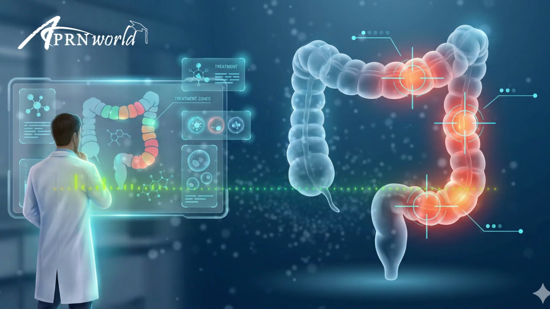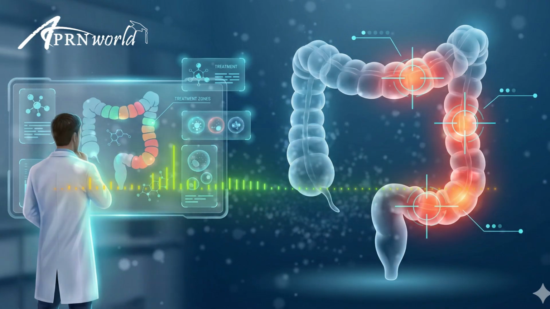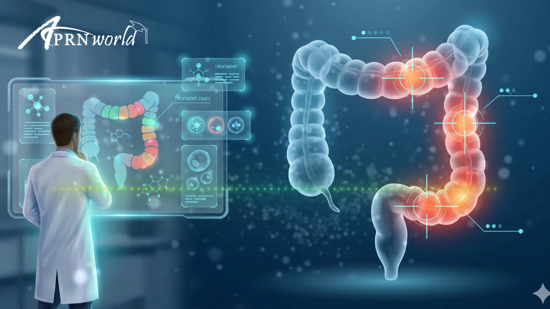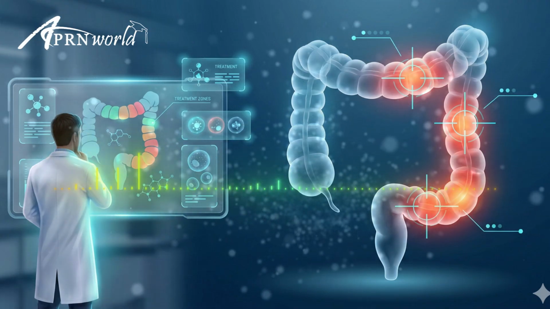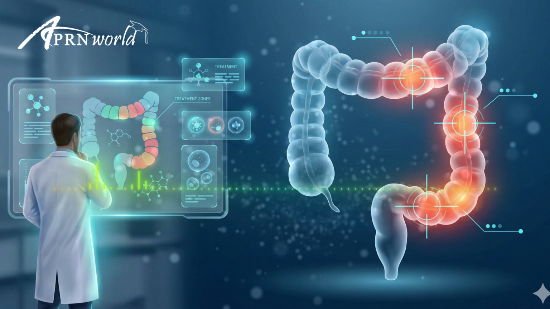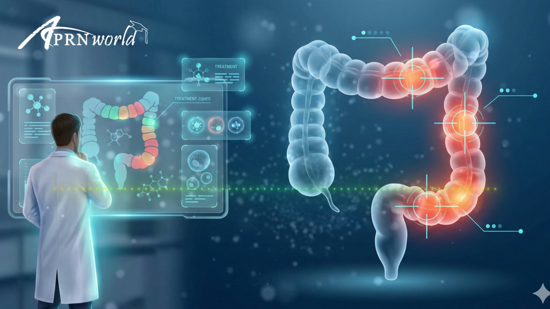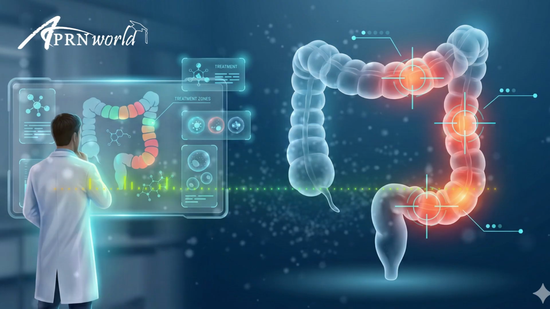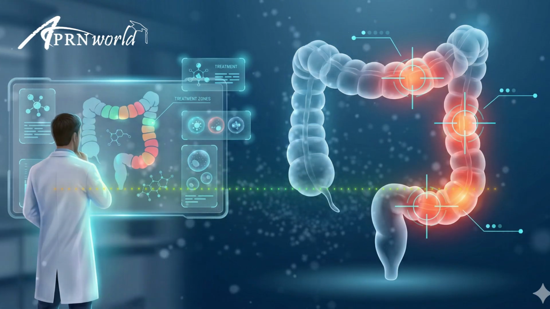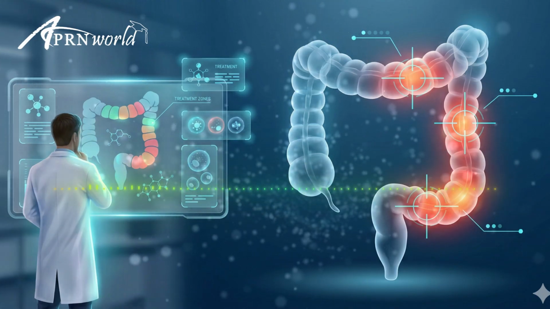The joints, this is the most common. We see peripheral arthritis, usually the large joints like the knees or hips, but we also see axial involvement like ankylosing spondylitis. And don't forget the eyes, uveitis and episcleritis. If a UC patient complains of eye pain or blurred vision, that is a medical emergency. They need an ophthalmologist immediately.